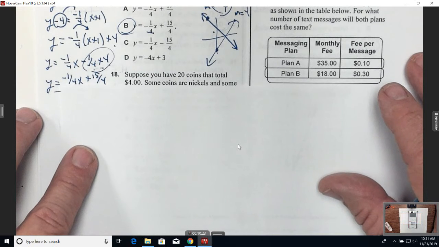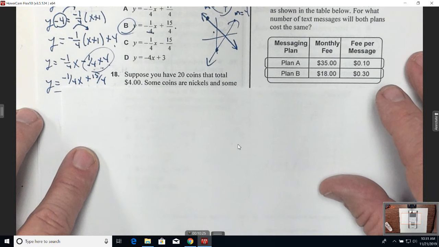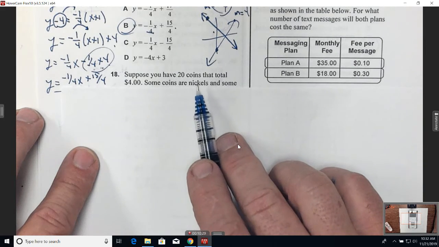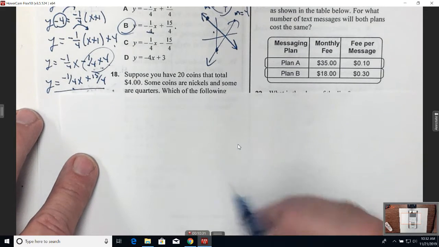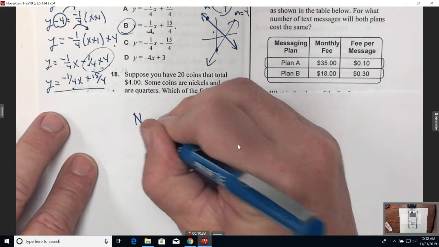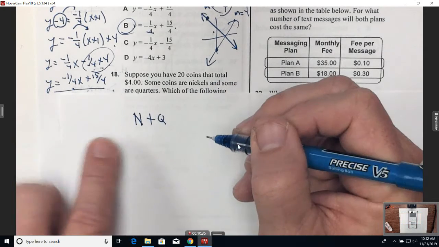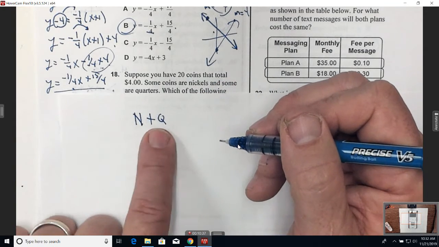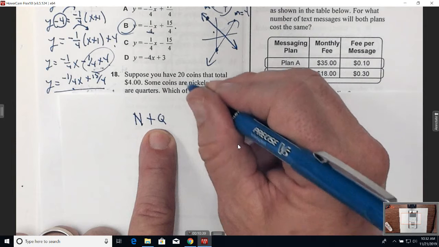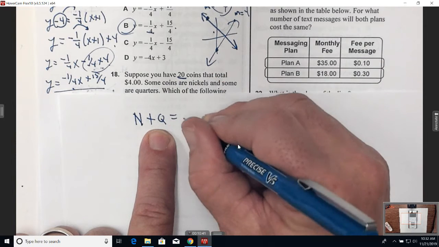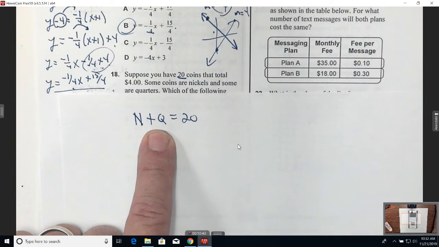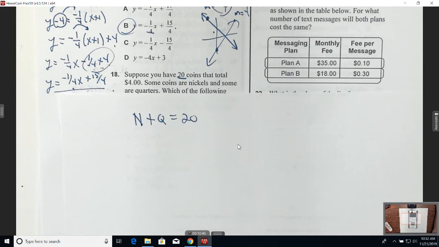Suppose you have 20 coins that total $4. How many coins do you have? 20. What type of coins are they? Nickels and quarters. So that means I got some nickels plus some quarters, and this N represents the number of nickels and the Q represents the number of quarters. And when I add them together, I have to have a total of how many? 20. That's my first equation. Bring it up here. Okay? So there's my first equation.